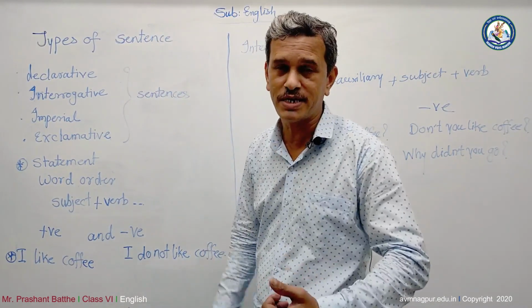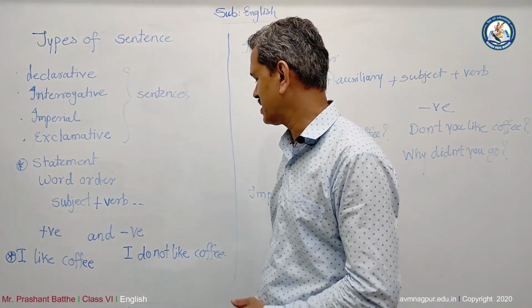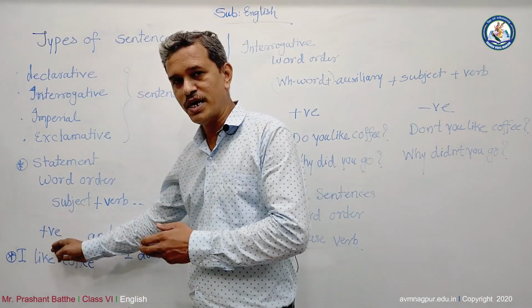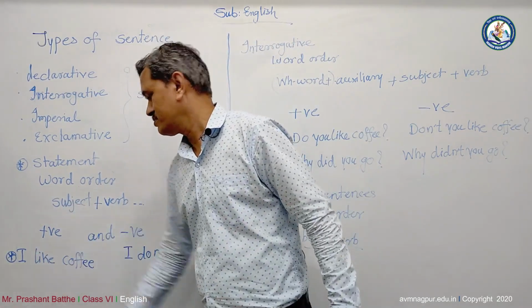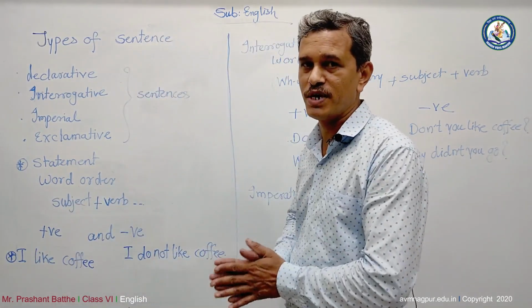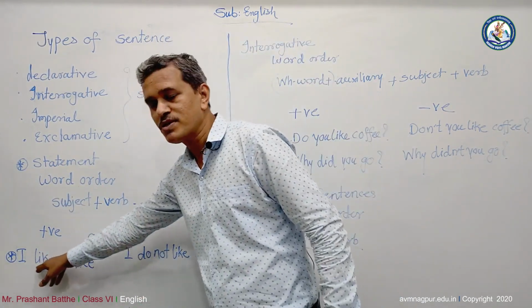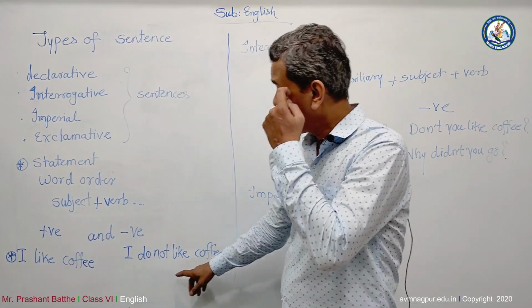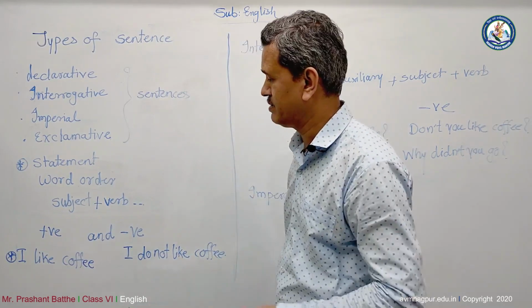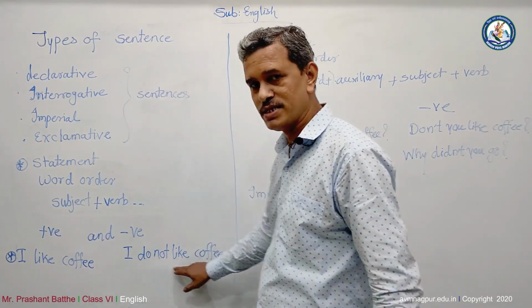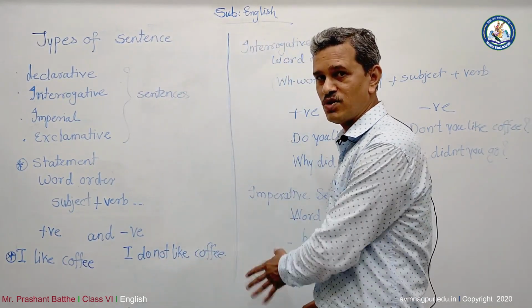If you want to make it negative, the very basic thing is just put down the not word before it, but here, because this is a positive sentence, we have to understand that there's a do, and that's why the sentence will be I do not like coffee.